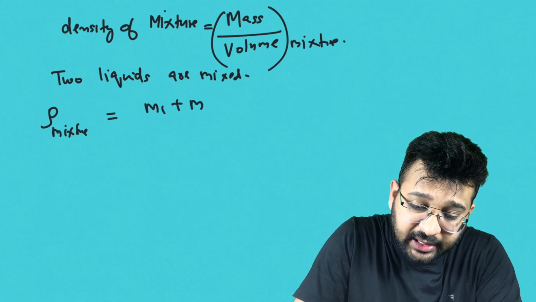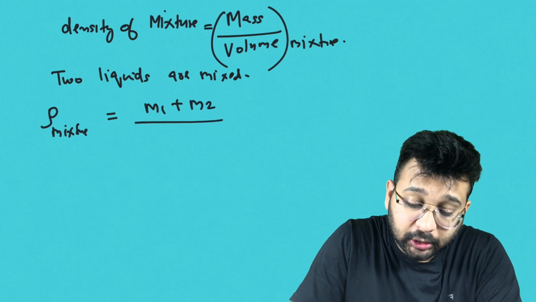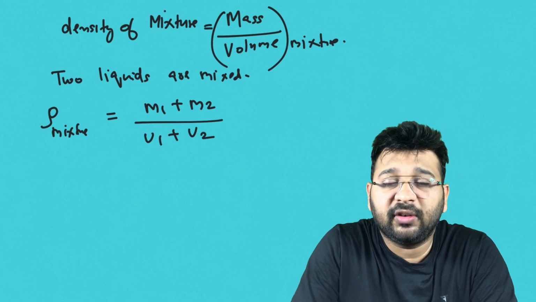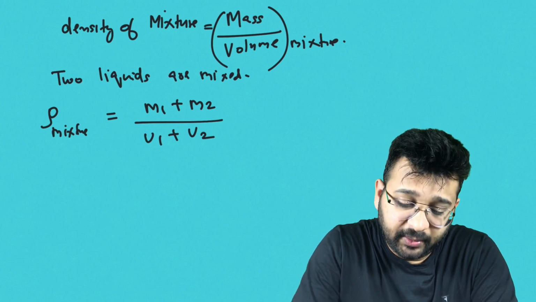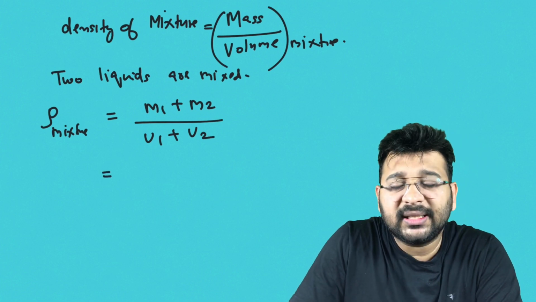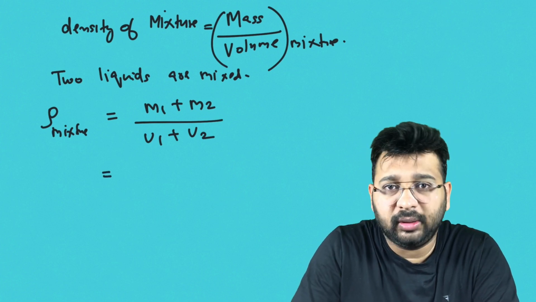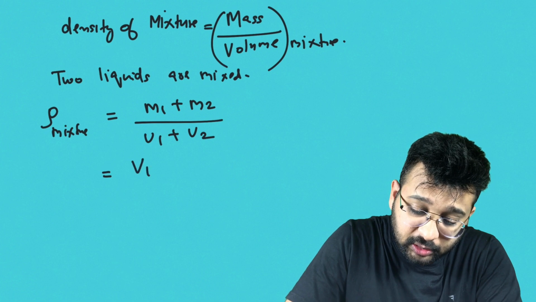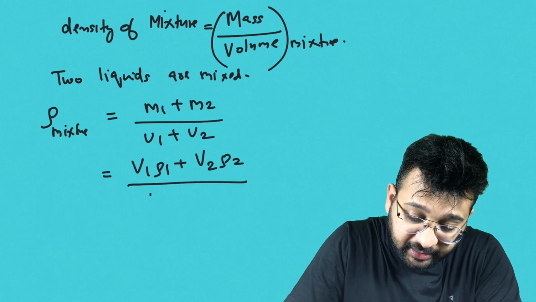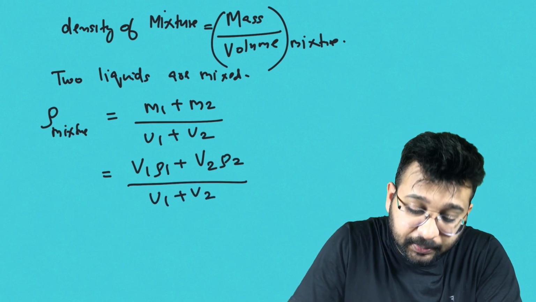Total mass is m1 plus m2. Total volume is v1 plus v2. So density of the mixture is m1 plus m2 divided by v1 plus v2. Now, mass can be written as volume into density. So it is v1 rho 1 plus v2 rho 2 divided by v1 plus v2.